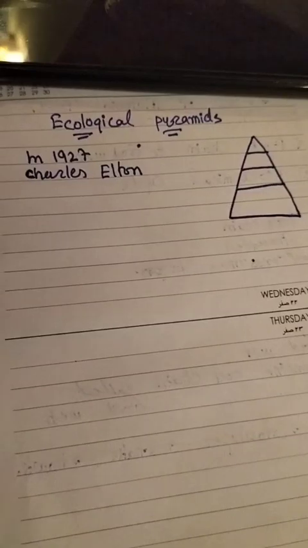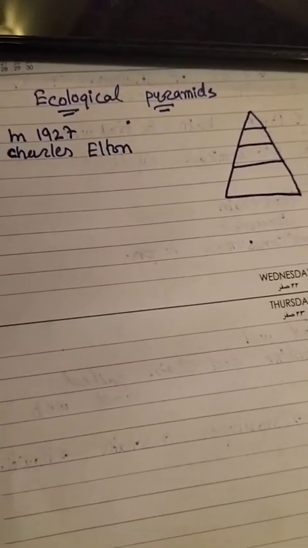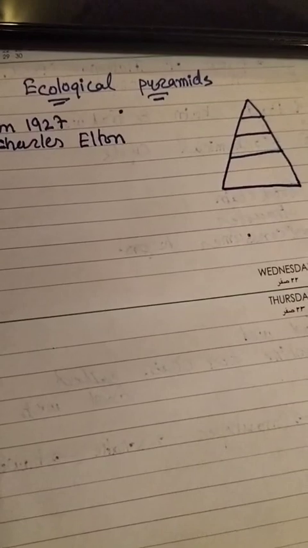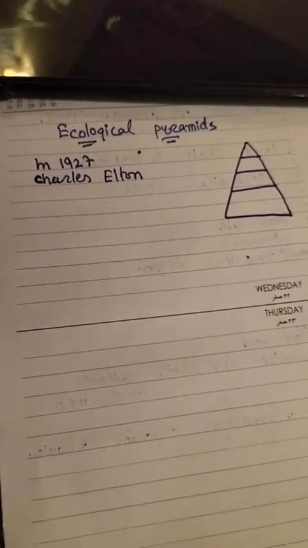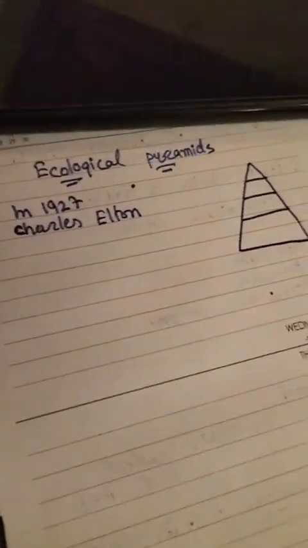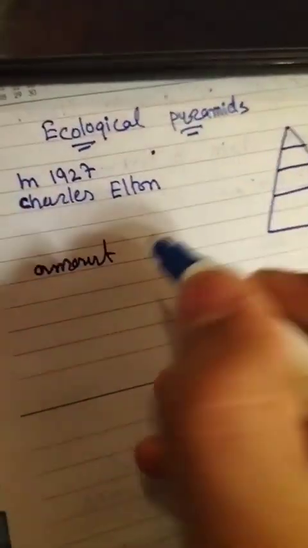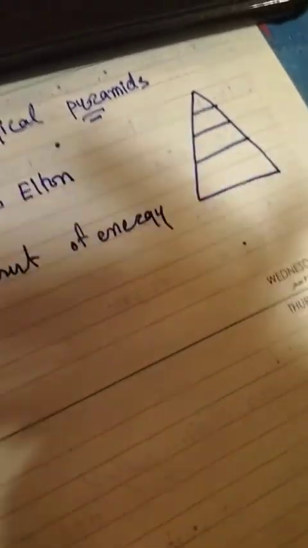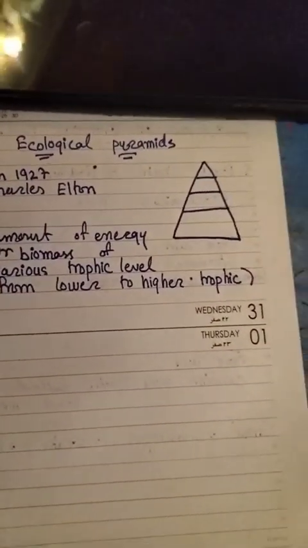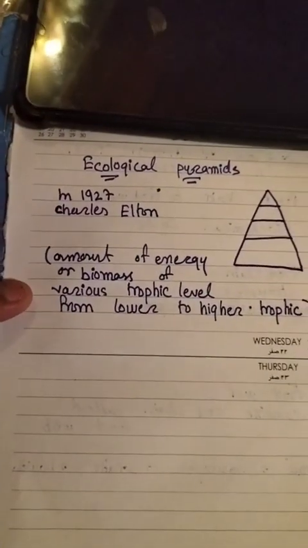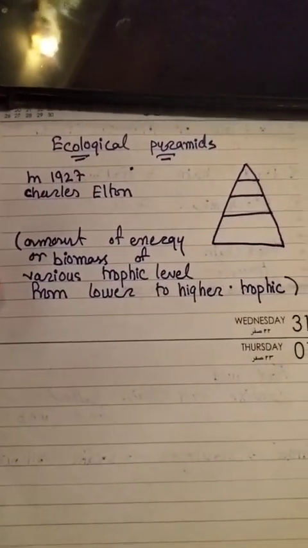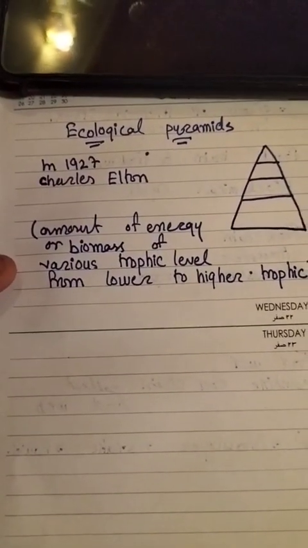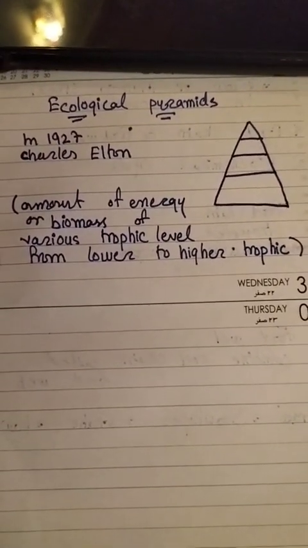So the definition is the amount of energy or the biomass of various trophic levels from lower to higher trophic level.